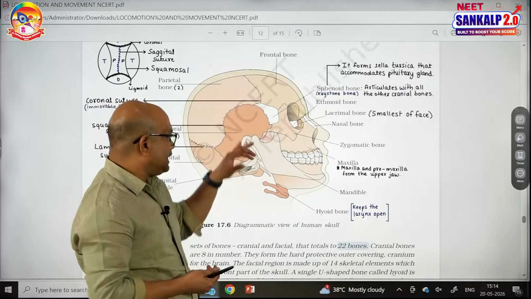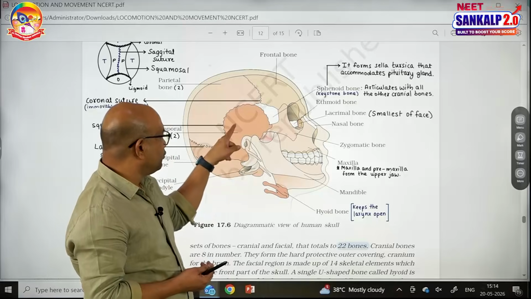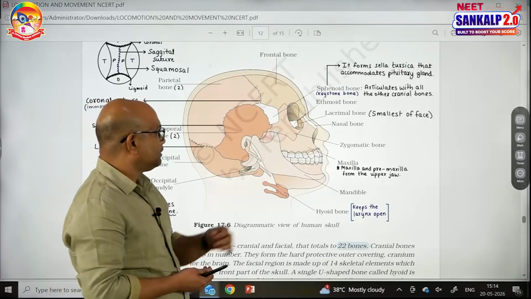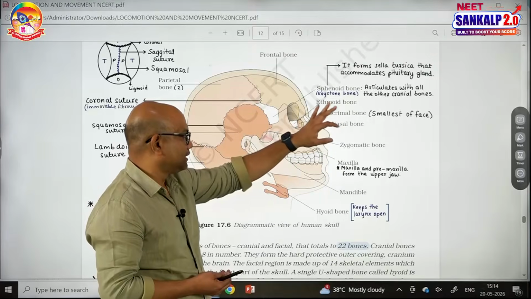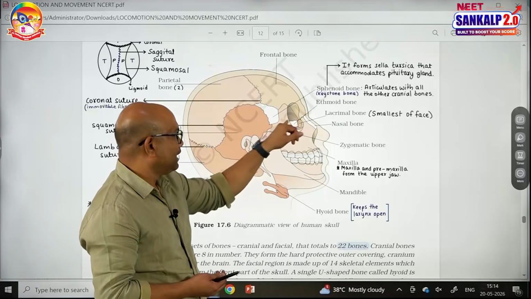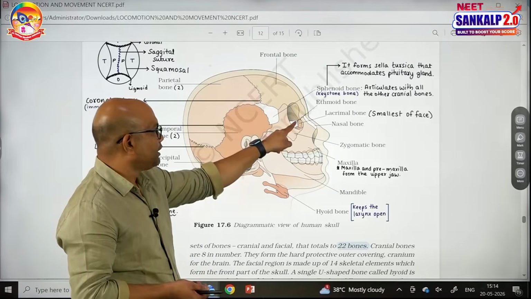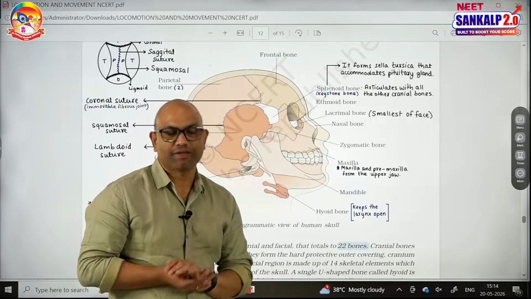Next, laterally we have two temporal bones. This is one temporal, other side one more. Next, there is a bone called ethmoid. Behind that there is a bone called sphenoid. So this is ethmoid bone, this is sphenoid. These are the bones of cranium.